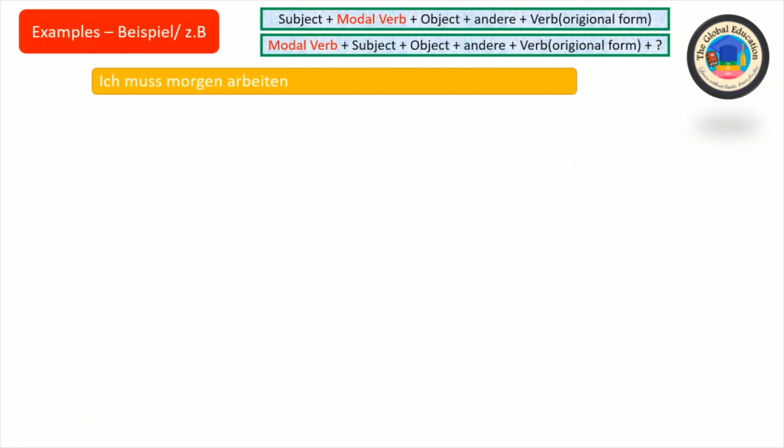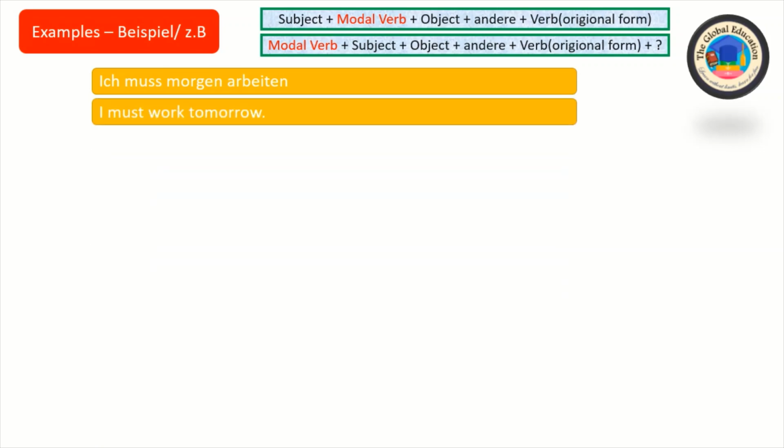Ich muss morgen arbeiten. In this case ich is the subject, muss is the modal verb, morgen is other, and arbeiten is the original verb. So when we use a modal verb, the verb will be in original form at the end, and muss, the modal verb, will be changed according to the subject. Since it's ich, we use muss. Ich muss morgen arbeiten: I must work tomorrow.